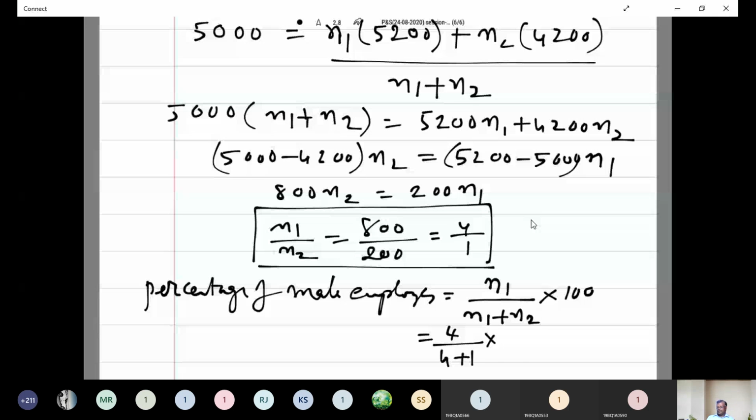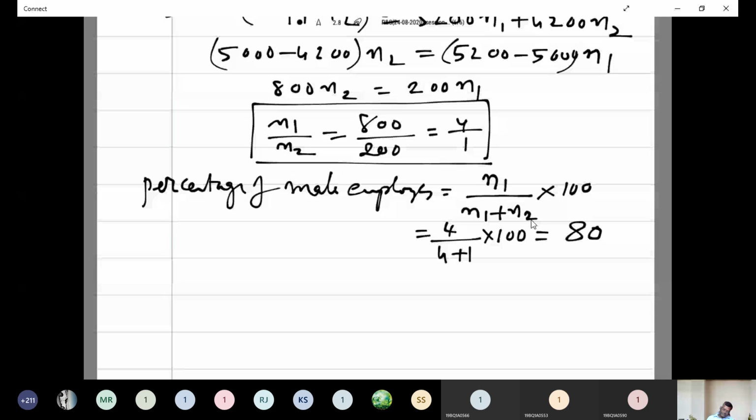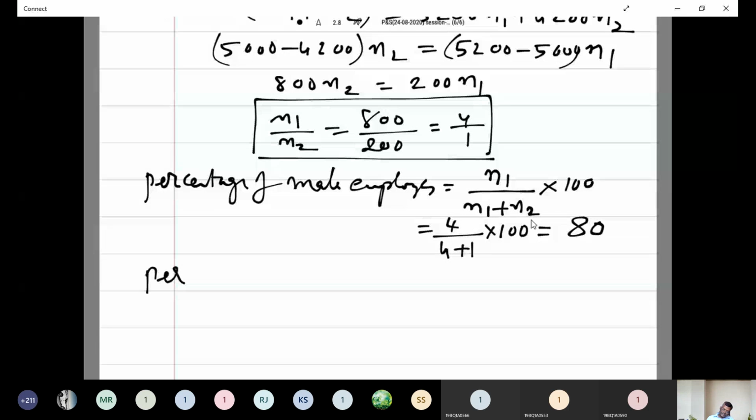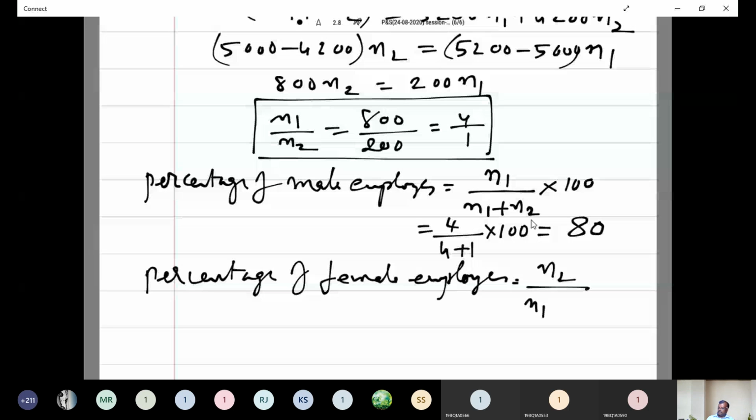How much is it? Anyone? 80. Very good. Now coming to percentage of female employees. 20. Very good. That is equal to n2 by n1 plus n2 into 100, that is 1 by 4 plus 1 into 100, equal to 20. 20 are female, 80 are male.